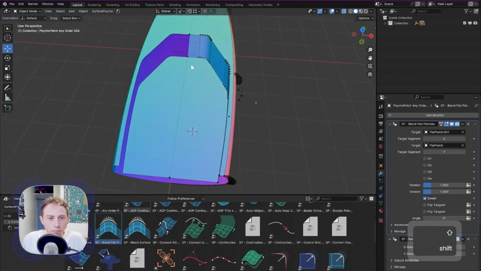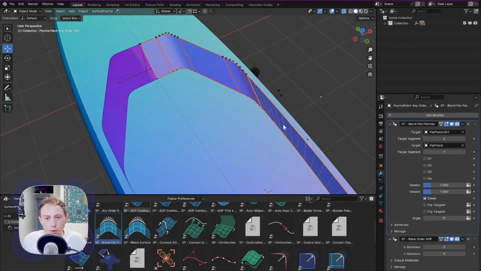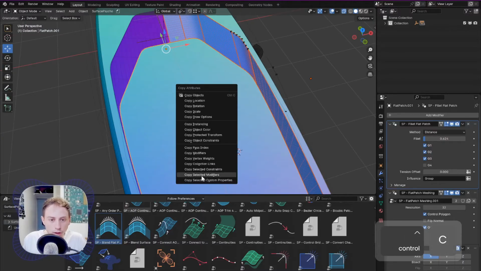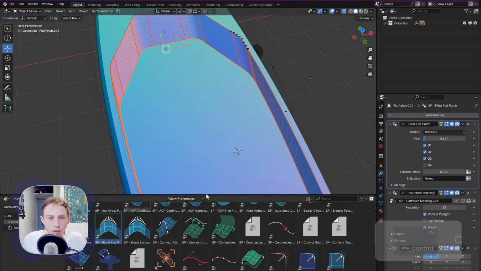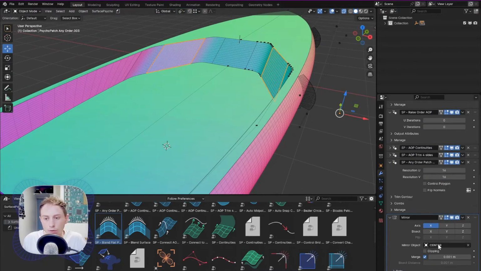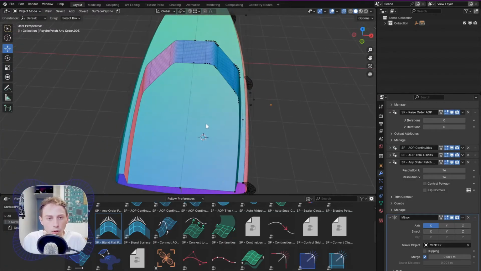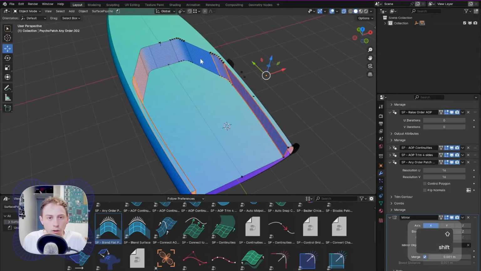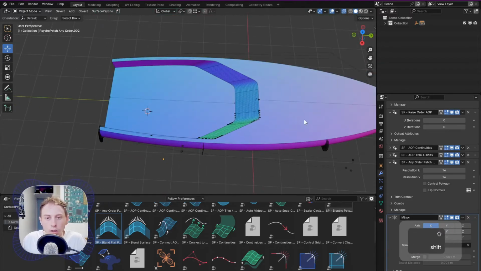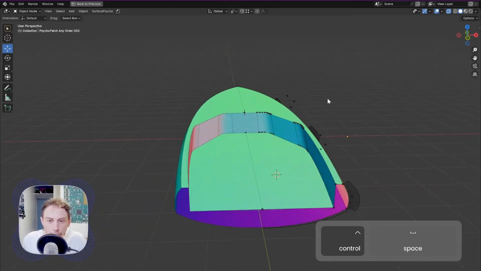Okay, and then let's select all of these, and if you have the correct add-on enabled, you can do Ctrl+C and copy selected modifier, select mirror, and you have it. This is perfect. All of the modifiers have center enabled. Oh, sadly, there is merge enabled, but we will just select everything back and click Alt, and it should deactivate it for every object. Yeah, it did it. Great. We have our hull.